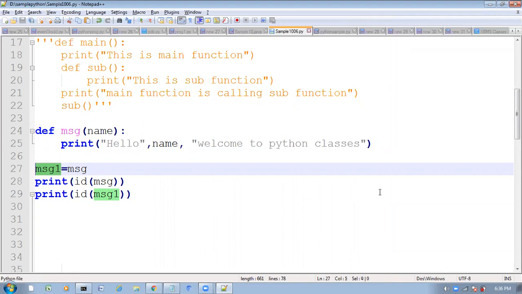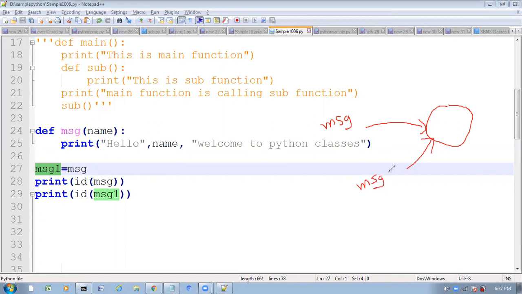See, and here observe very carefully. This is my function. Initially this function has the name message, and for this same function I am providing another name, message1.